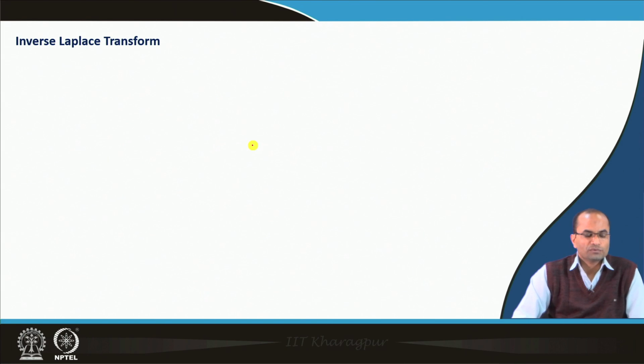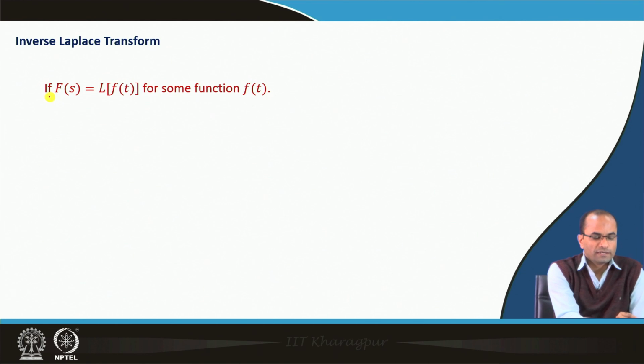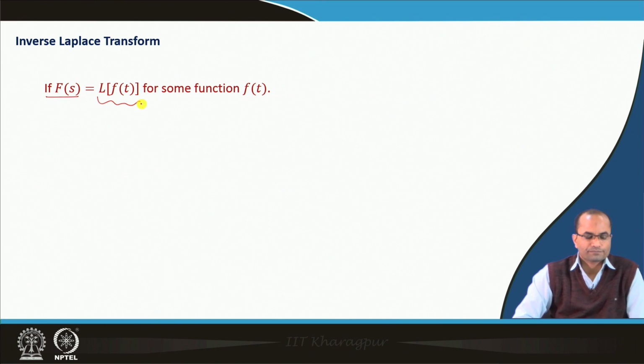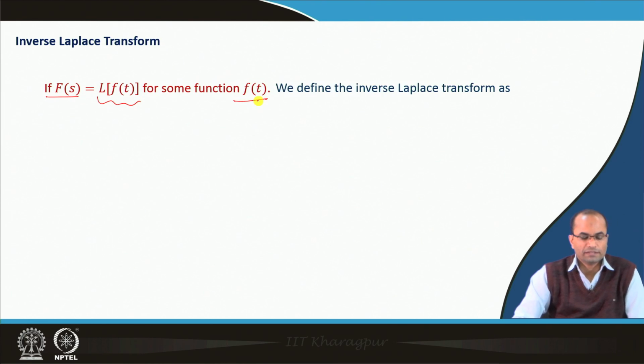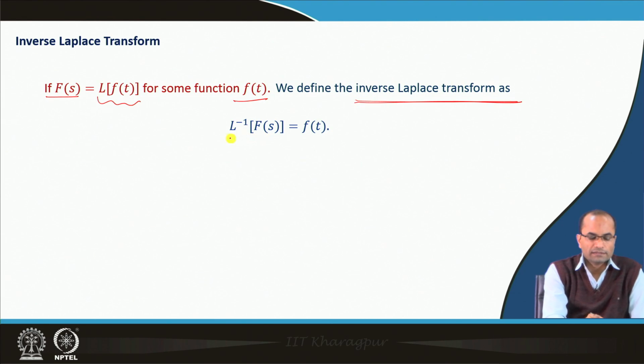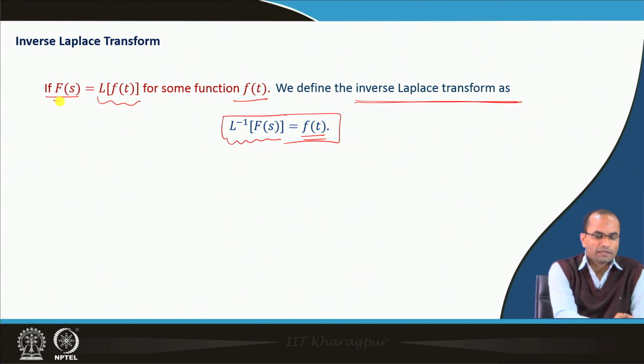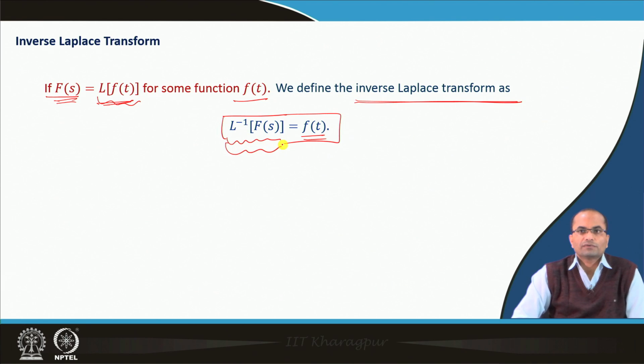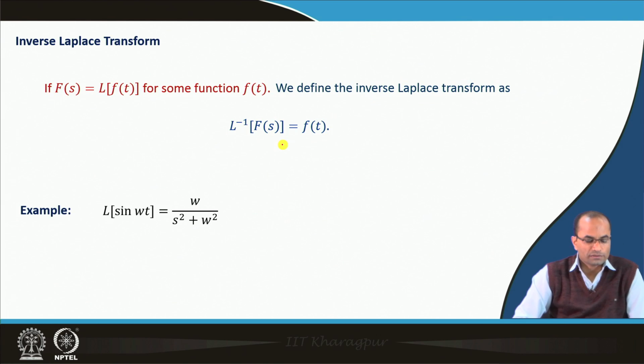Now, we will come to the inverse Laplace transform, and the idea is simple. If we have, for instance, F(s) as the Laplace transform of f(t) for some function f(t), then we define the inverse Laplace transform of F(s) as equal to f(t). If we know that F(s) is the Laplace transform of f(t), then the Laplace inverse of F(s) will be f(t). So, that is the simple inversion.